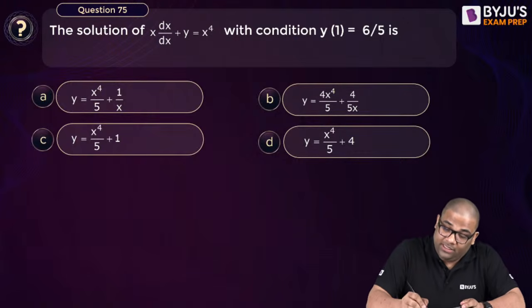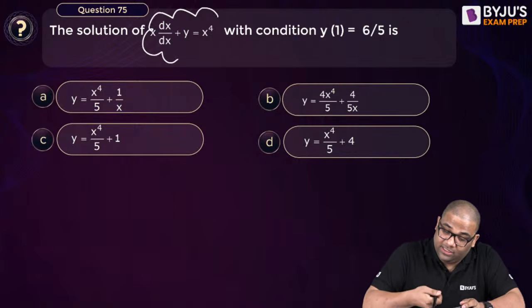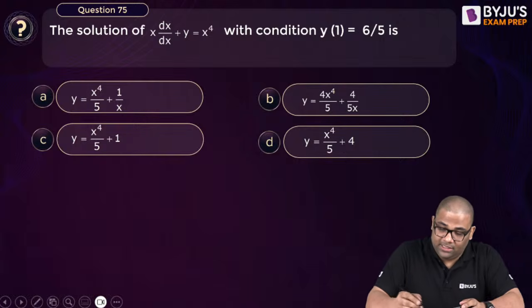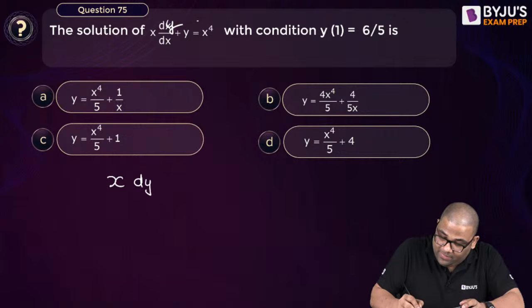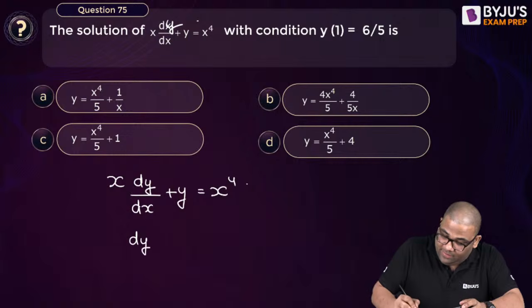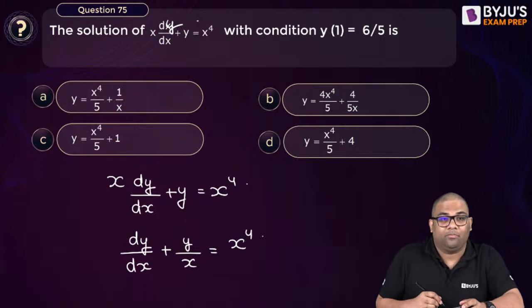Now see, this is a linear differential equation. I can write this equation as x dy by dx plus y is equal to x to the power 4. I divide by x, so it becomes dy by dx plus y by x is equal to x to the power 3.